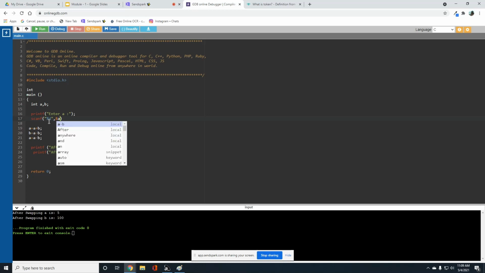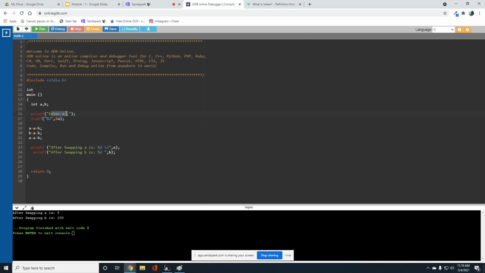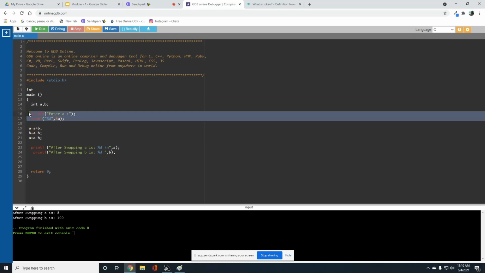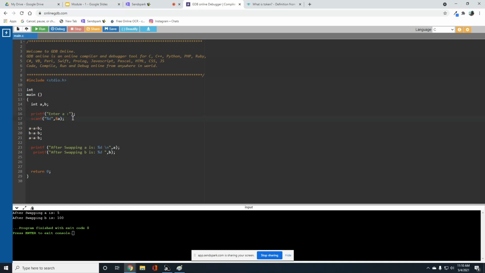And here I'm using a special character called ampersand. It stores the address of the variable. After reading this message, the user will enter some value, 5 or 10 or 100. I want to read the value and store it in the variable A. So again, I'm repeating these steps for B value.